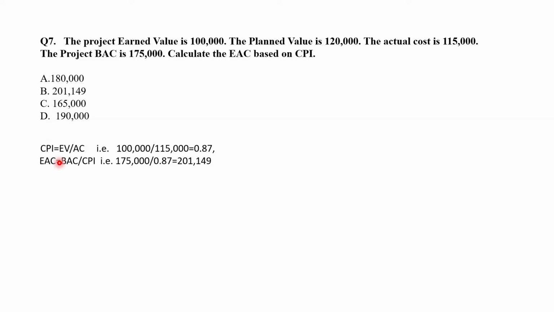So first let us calculate CPI. CPI is equal to EV upon AC, that is, putting the values, we get 0.87, and EAC is equal to BAC upon CPI, that is 175,000 upon 0.87 equals 201,149. So option B, 201,149, is correct.